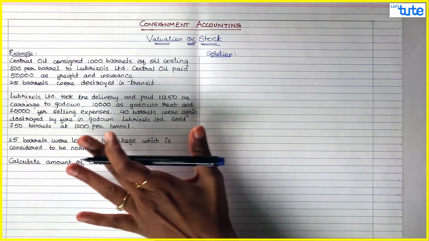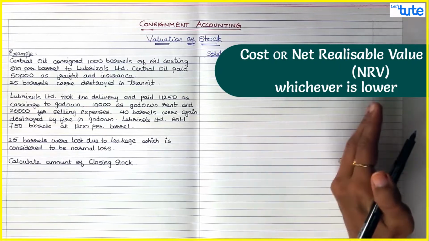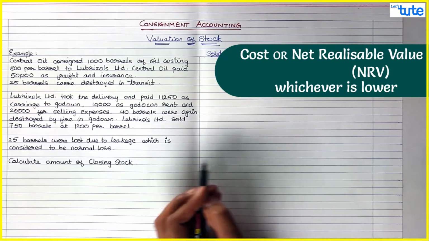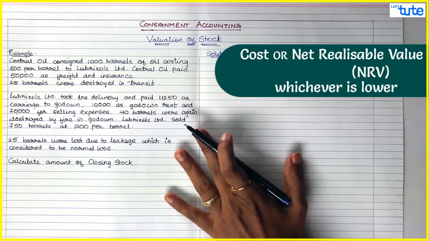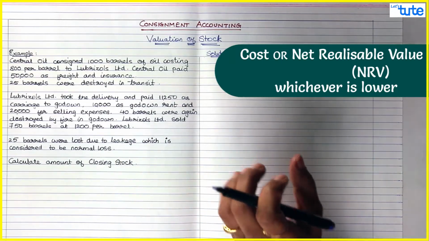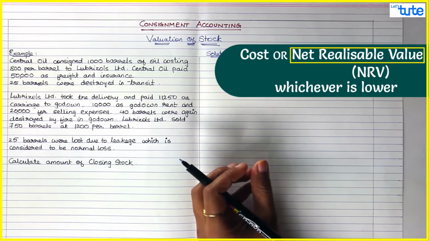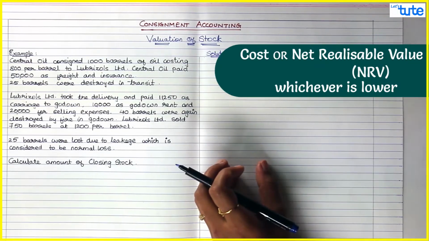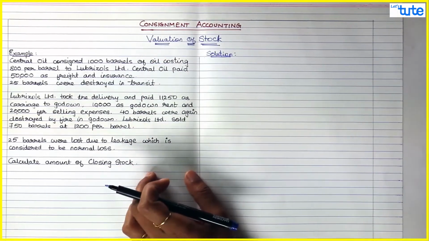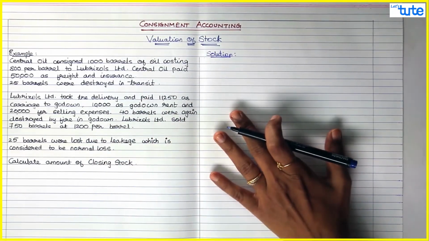Now first of all, when we do closing stock, we generally see the cost or net realizable value, whichever is lower. This we do normally in our final accounts questions, where we see cost or market value, whichever is lower. So in the case of closing stock valuation also we see cost. Actually the term normally used is market value, but the actual term as per Accounting Standard 2 is net realizable value. So we see cost or net realizable value, whichever is lower. Now net realizable value is the market value. Market value is not given in this question, so we are just going to do the cost of closing stock. We are not considering the market value over here.